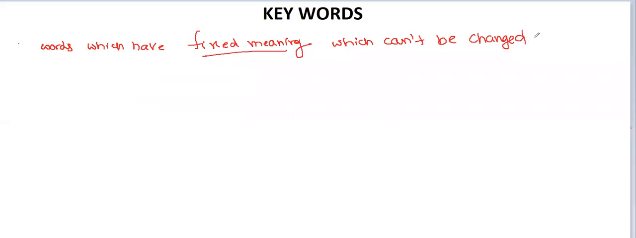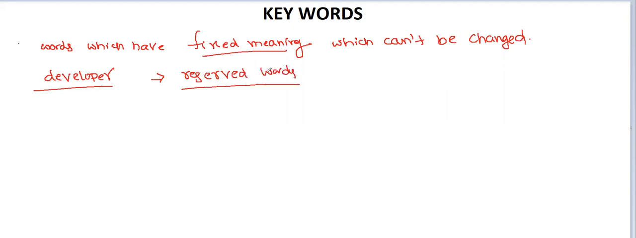And the keywords are defined by the language developers, that is, who develop the C language. For example, consider the C keywords. The person who developed the C language defined the keywords. Those are called reserved words. The keywords are called reserved words. That means the words that have some fixed meaning. These are used only for this purpose.